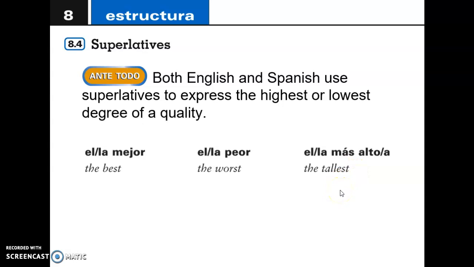So we're not going to say más alto que, that is to compare. We're not doing that this time. We want to say la más inteligente, el más grande, la más vieja, el más joven, right? So we are going to say el or la más. In this case, la peor or el peor or la mejor and el mejor.